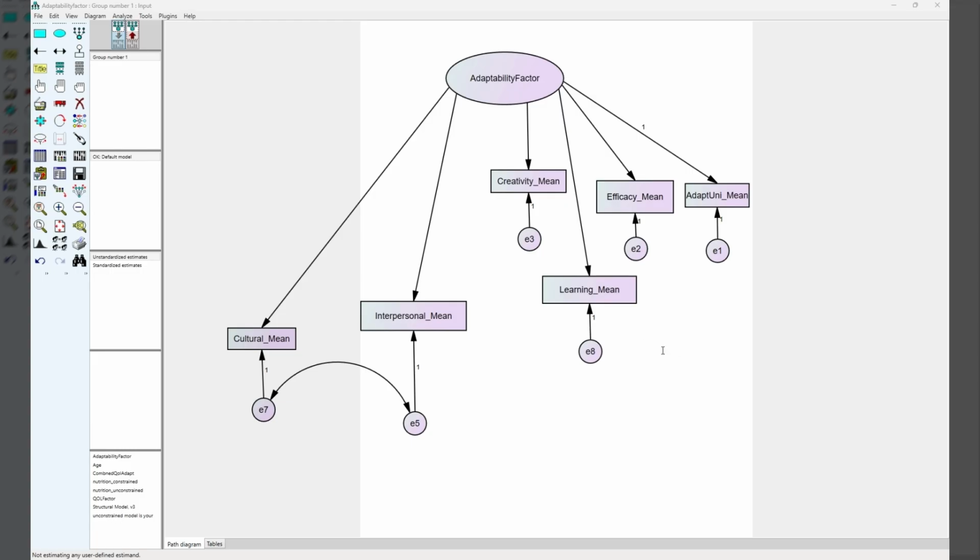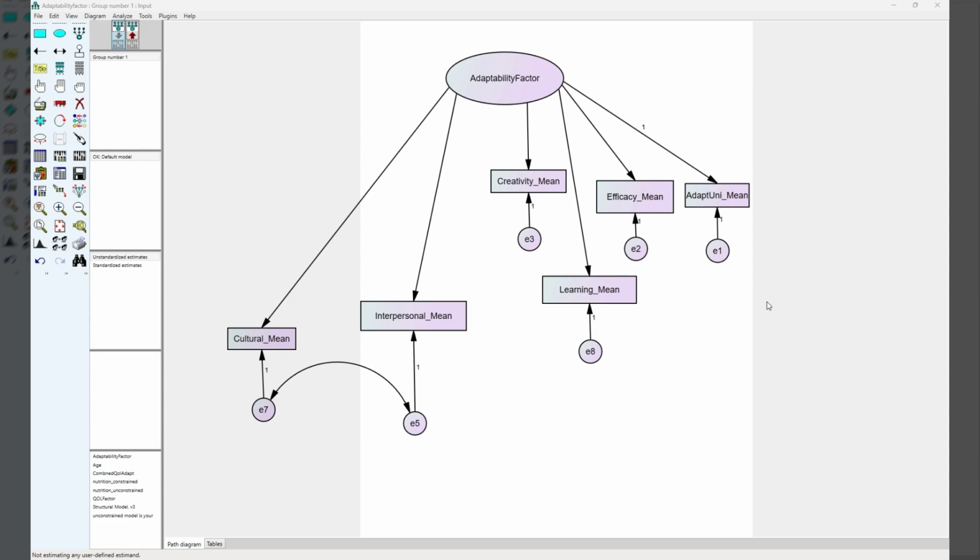On removing work stress and adding the correlated error, the final model was found to be a very good fit, and accounting for the correlated residual between the cultural and interpersonal indicators really improved it. So the final model retained the 6 indicators, meaning work stress was removed. Learning was retained despite a persistently weak and non-significant loading, together with all the correlated error terms, yielding an acceptable fit, a CFI of 0.941 and an RMSEA of 0.098.